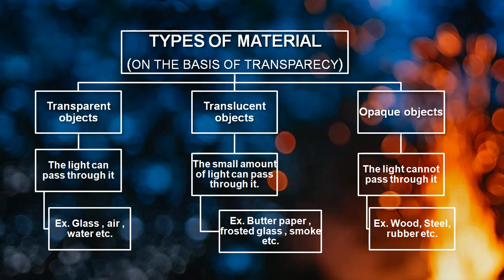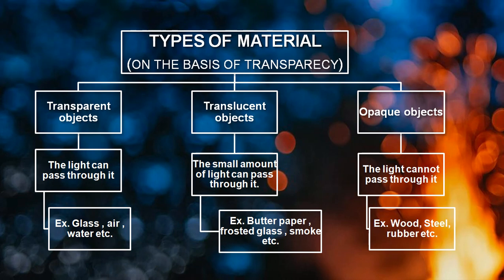Moving to the next, that is translucent object. Translucent object means they can pass through the light, but very little amount. You cannot see completely, or you cannot see clearly through the other side, or it cannot allow the light thoroughly or clearly to the other side.